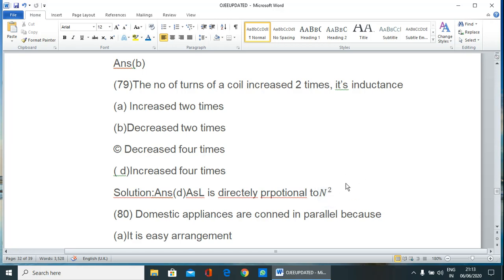Therefore, the correct answer is 4 times. If the number of turns of the coil increases 2 times, as it is square, the square of 2 is 4. Correct answer is increased by 4 times. So D is the correct answer.